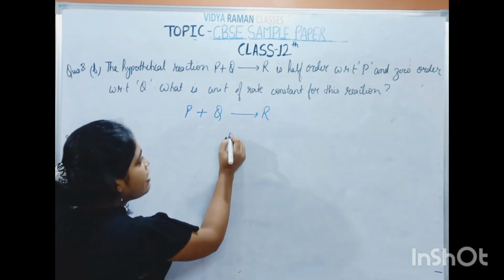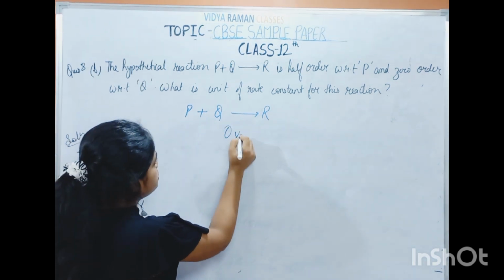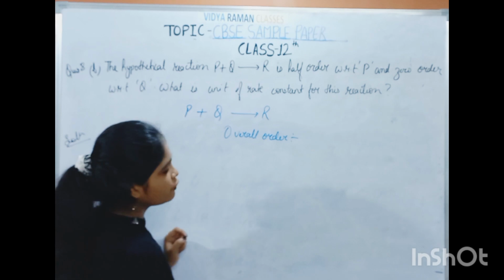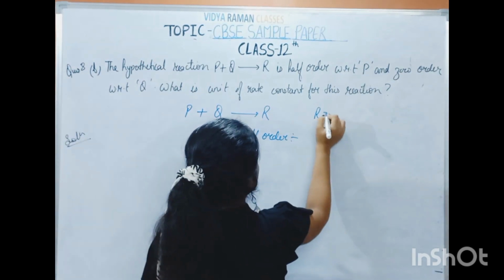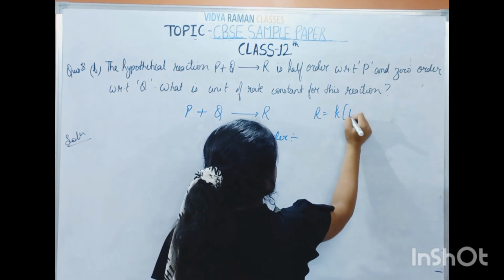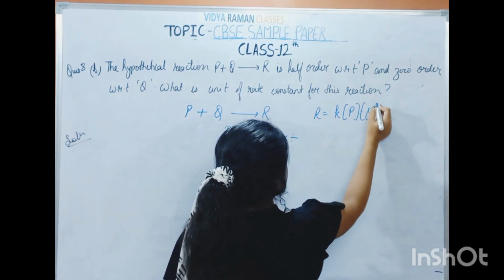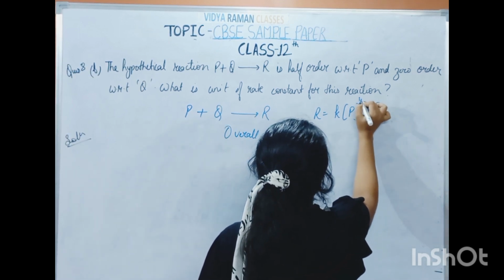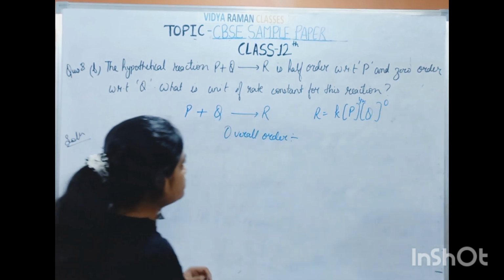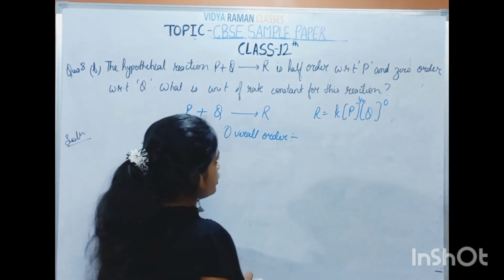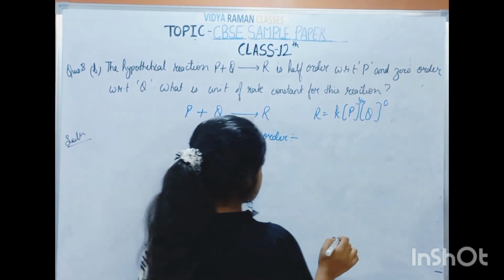First of all, we have to calculate the overall order of the reaction. To calculate the overall order, just write down the rate law for convenience. Rate is equal to rate constant times concentration of P times concentration of Q. P is half order and Q is zero order.